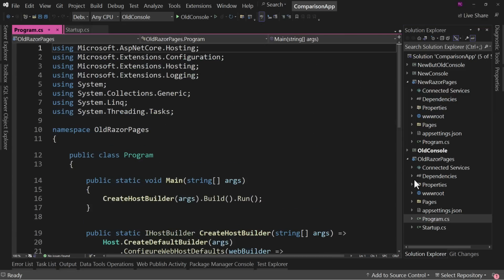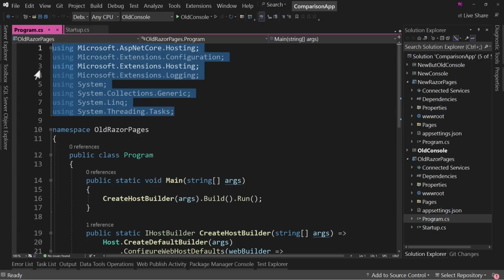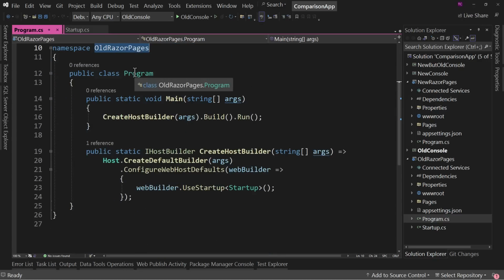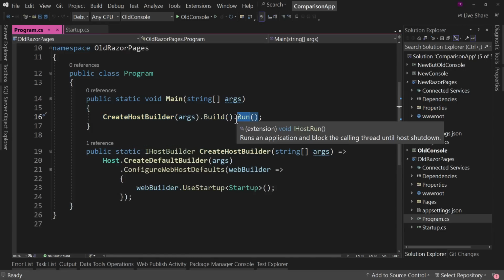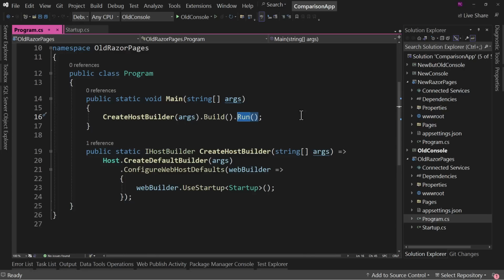Let's look at Program.cs, where, again, we have 8 lines of using statements that are pretty much repeated all over. And then we have our namespace, our class, our static void main, which calls one line. Remember, static void main runs until this curly brace, which is going to keep it open until the application is given the close command or the stop command, which comes from your web server. So this will run pretty much forever, which means we won't get to this normally until the web server gets shut down. But our static void main has one method.